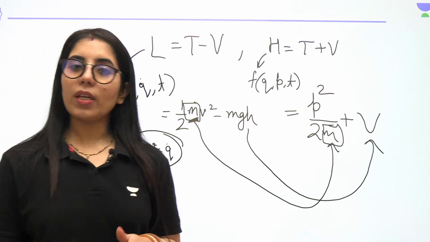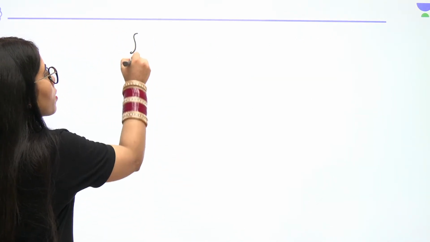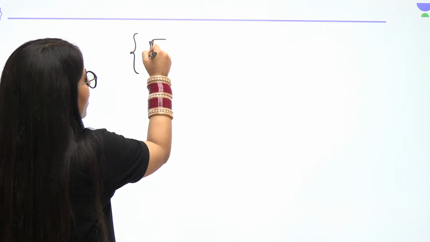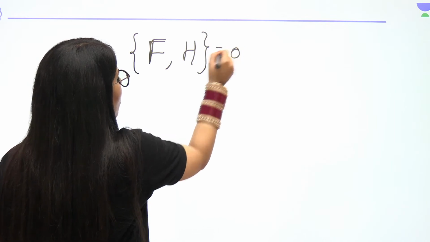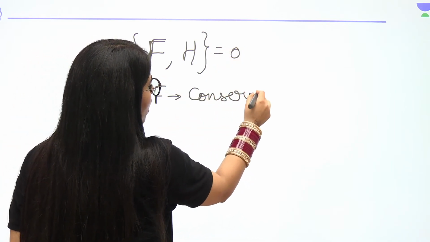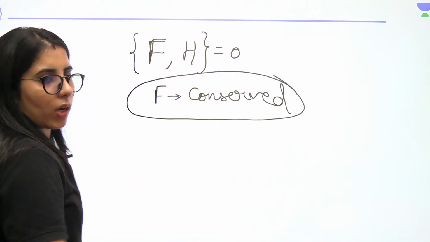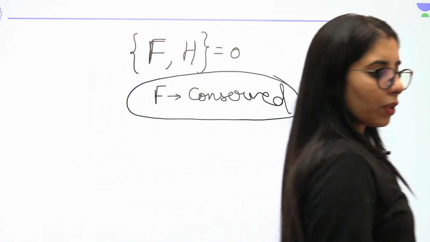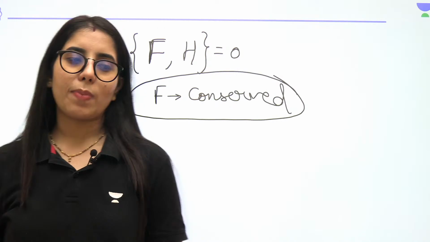If you know the Hamiltonian, you can follow this approach. So just find the Poisson bracket of the function given to you, let's say f, with the Hamiltonian. If it is 0, you will say f is a conserved quantity or a constant of motion. Okay, if it satisfies the above condition. So this is how we check it, but for that the only thing we need is the Hamiltonian. If we have the Hamiltonian, we can easily follow this part.